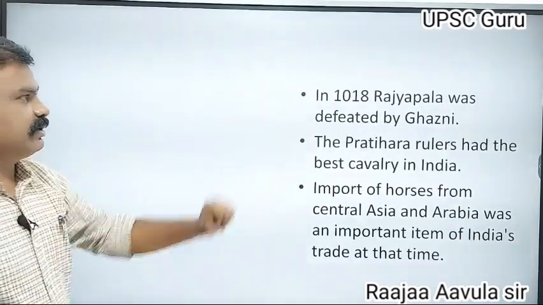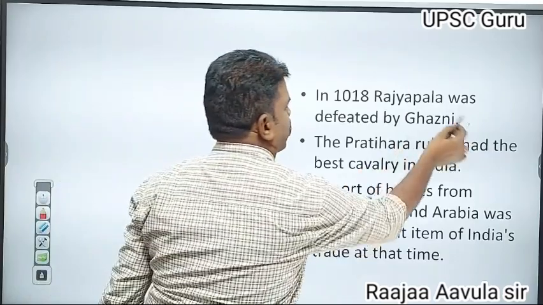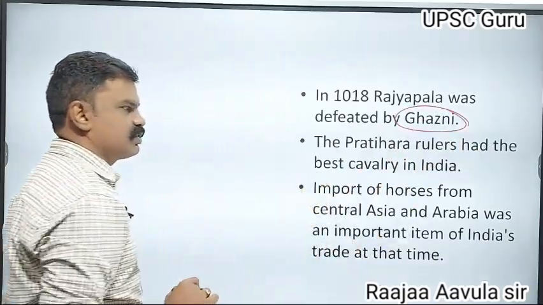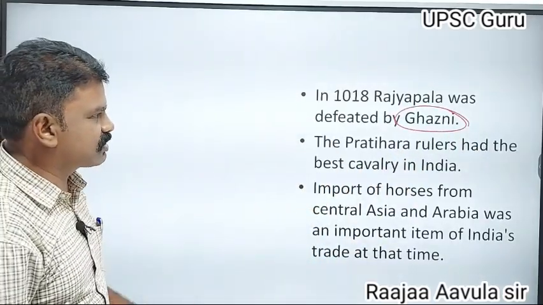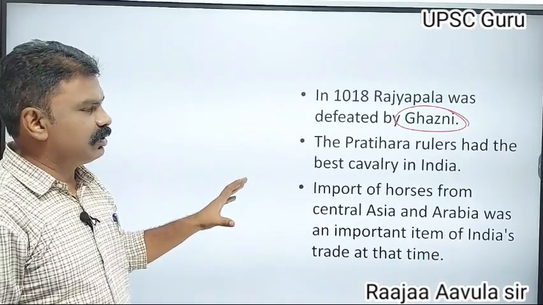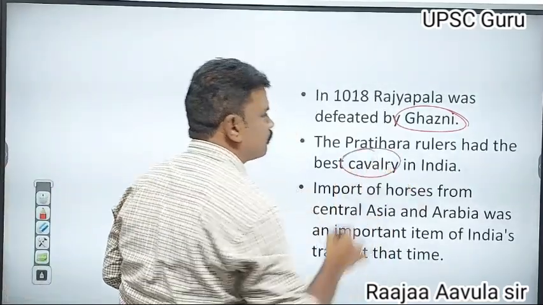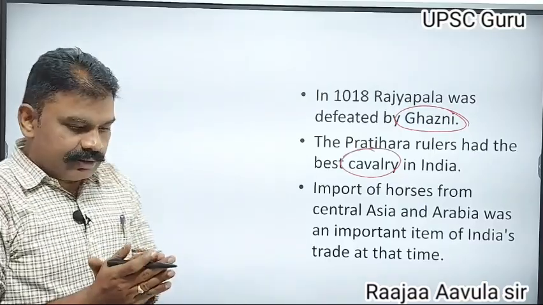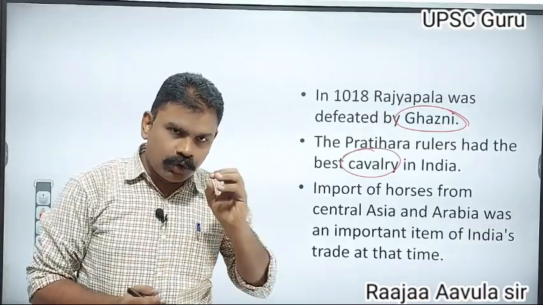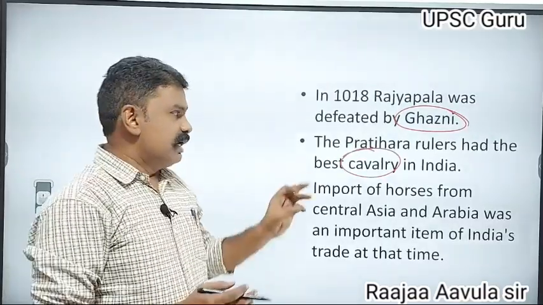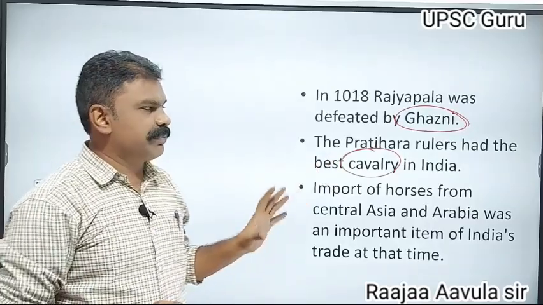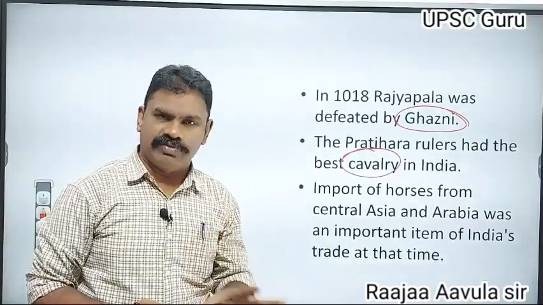In 1018, Rajyapala was defeated by Muhammad Ghazni. Rajyapala was a king of the Gurjara Pratiharas. The Pratihara rulers were best at the maintenance of cavalry. What is that? Good quality cavalry. Maintenance of cavalry in that period was very, very tough.